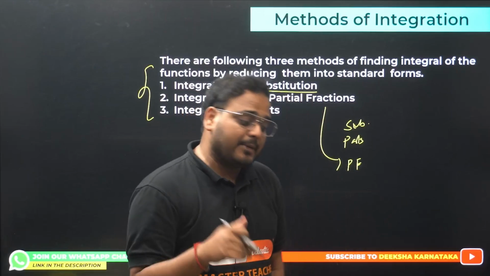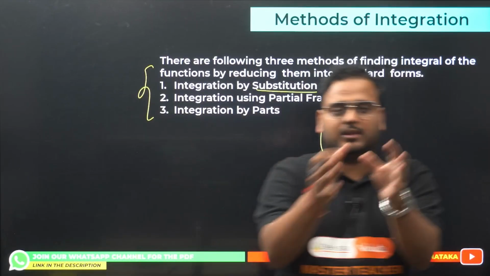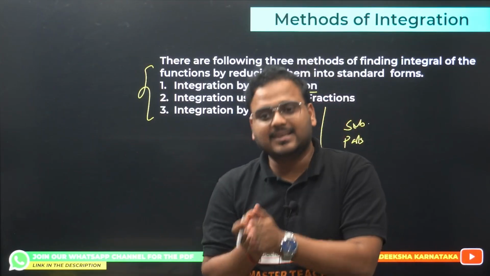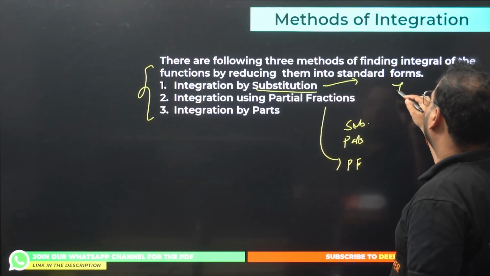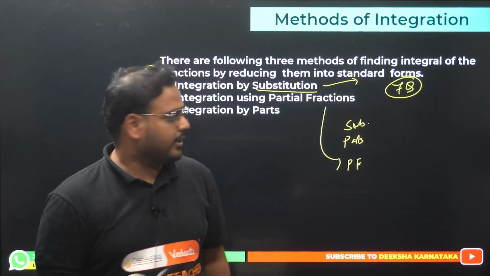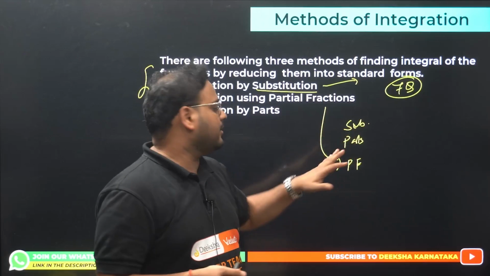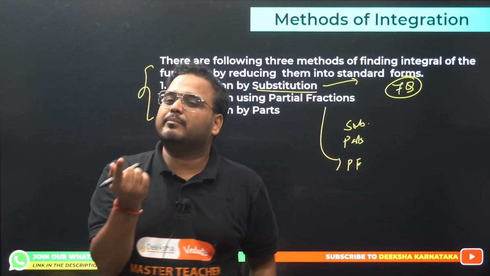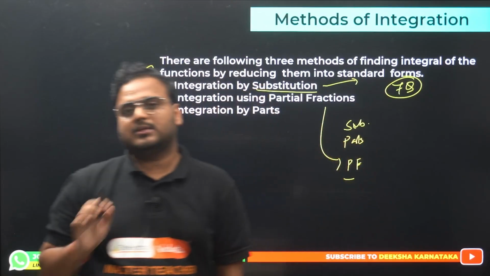Of course, when I say priority, what I mean is, from an exam point of view, whether it is PU2 or KCET, most of the questions of integration, let's say a total of 7 questions can come in just the integration chapter. From there, 3-4 questions can be based on substitution. Next we can again expect 1 or 2 questions in by parts as well, and so on. And there is 1 question at most in the case of partial fraction. That's why I said priority will be given to the substitution method.